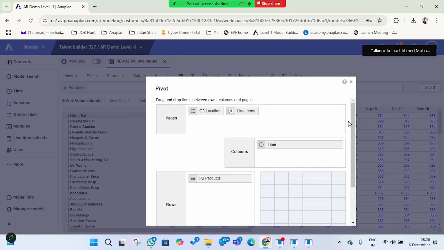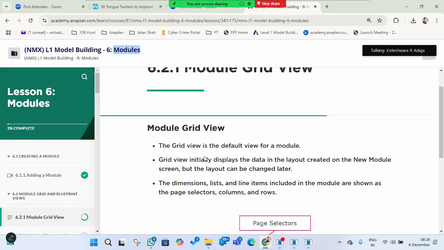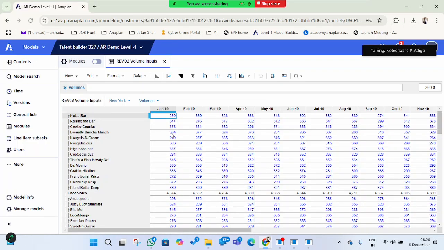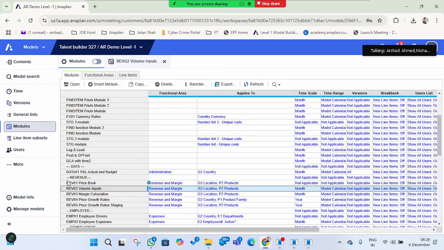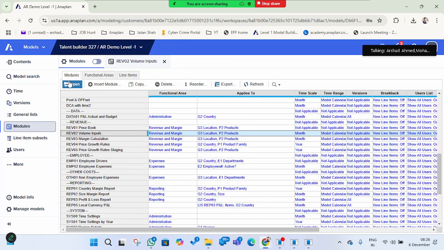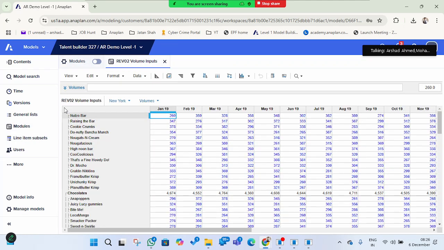So this is the information we can see about grid view. Where to click on the grid view? Once you open any of the modules here, you can directly get into it. This is the grid view.